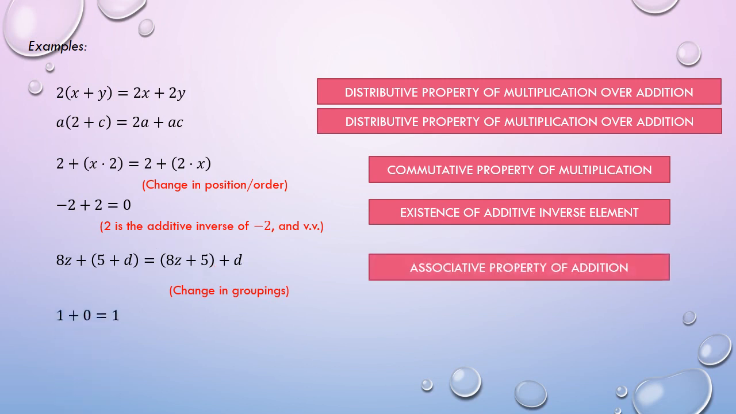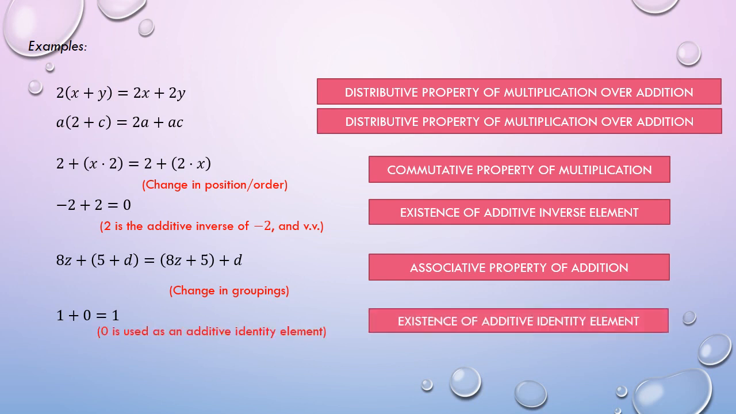Lastly, we have this. In this example, we can easily notice the reflection of the number 1 on the other side of the equation. This simply means 0 is used as an additive identity element, kaya ang tamang sagot is existence of additive identity element.